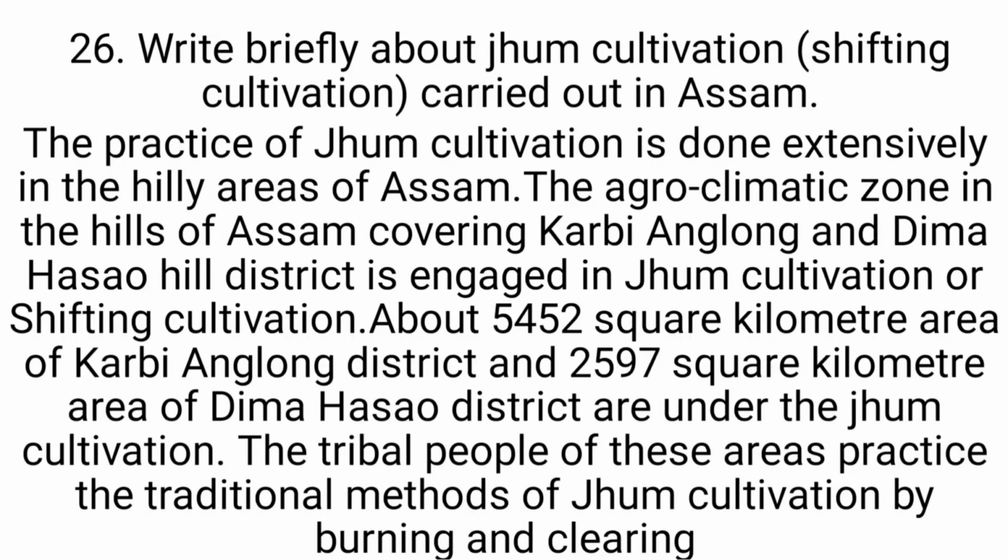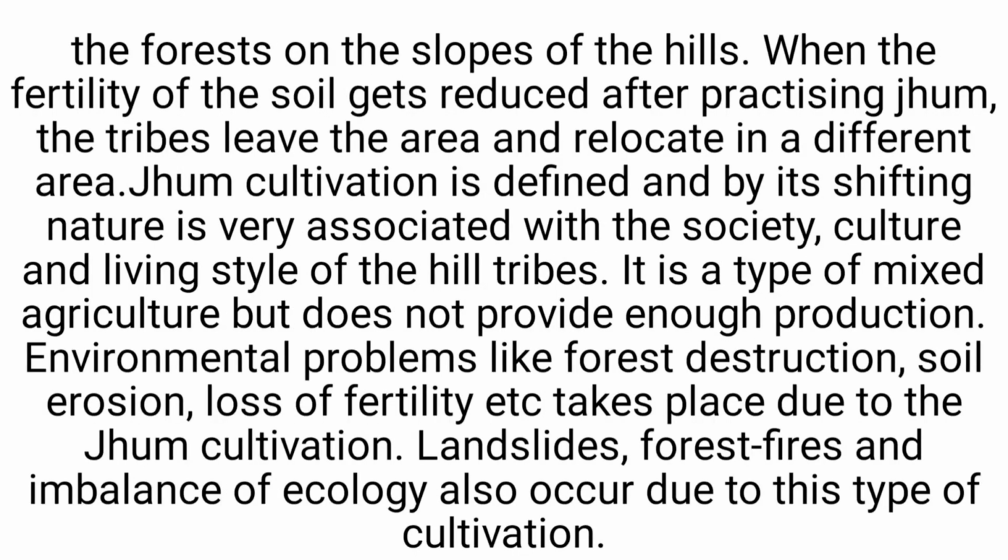Number 26. Write briefly about jhum cultivation carried out in Assam. The practice of jhum cultivation is done extensively in the hilly area of Assam. The agroclimatic zone in the hilly area of Assam covering Karbi Anglong and Dima Hasao hill district is engaged in jhum cultivation or shifting cultivation. About 5452 square kilometer area of Karbi Anglong district and 2597 square kilometer area of Dima Hasao district are under jhum cultivation. The tribal people of this area practice the traditional method of jhum cultivation by burning and clearing the forest on the slope of the hill.